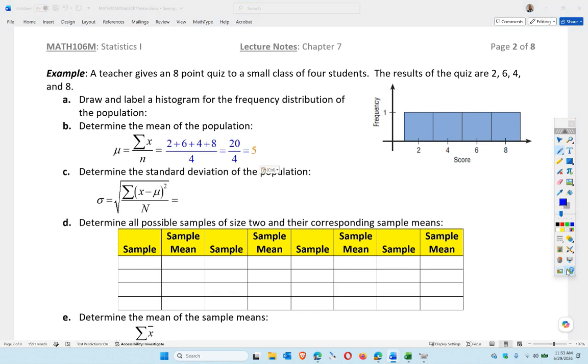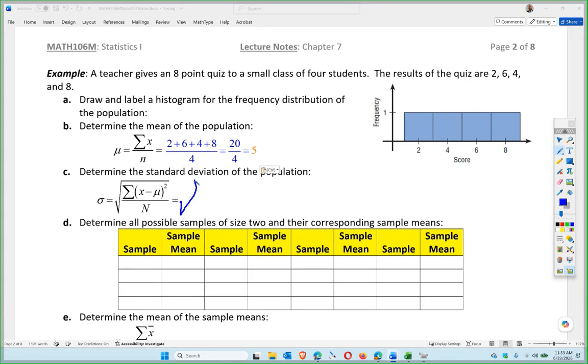All right, so if I do the standard deviation, what's that going to be? That's going to be the square root of a long expression: (2 minus 5) squared plus (6 minus 5) squared, and then you have to do the 4 and the 8 too, so all 4 of them, all divided by 4.